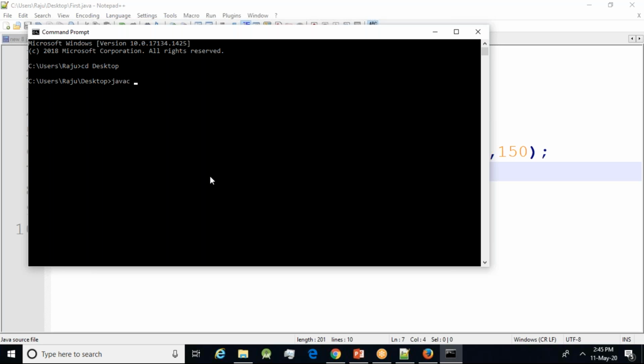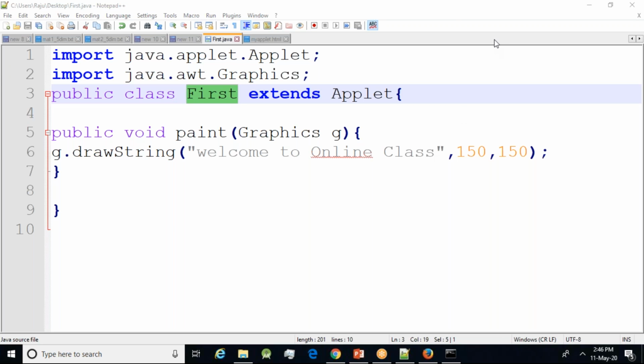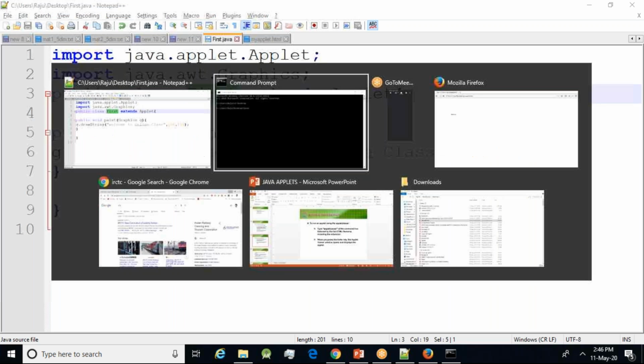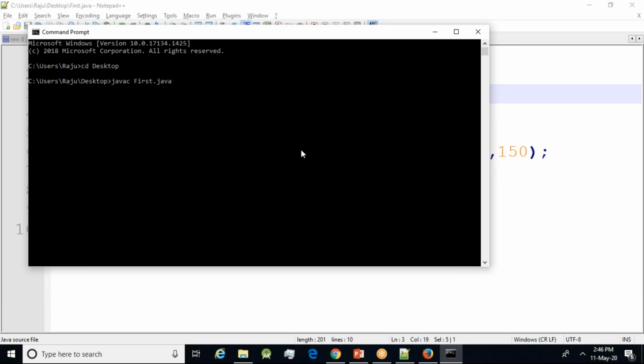How will you run? javac space. What is the command I have to give? What is the file name I kept? Have you remembered it? The file name is first.java. So here what we have to do is run the file first.java. I'm just compiling it.